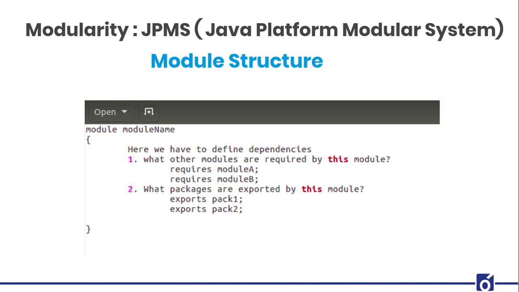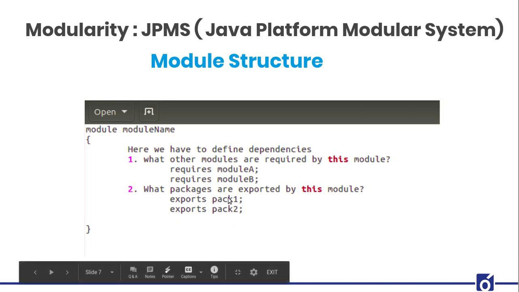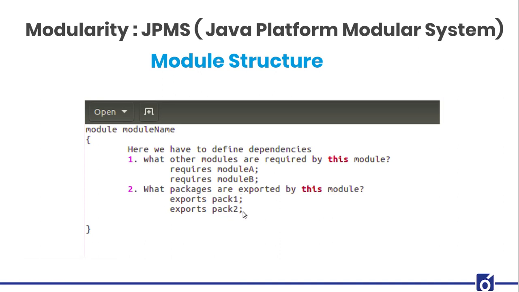So it's like making some of the packages public while the rest of them are private. So I can even export those packages. That means only pack 1 and pack 2 can be used by the outside world. No one will be able to use the rest of the packages that you have defined. You are not exposing them towards the outside world. Now this is the module structure of the module-info.java file.